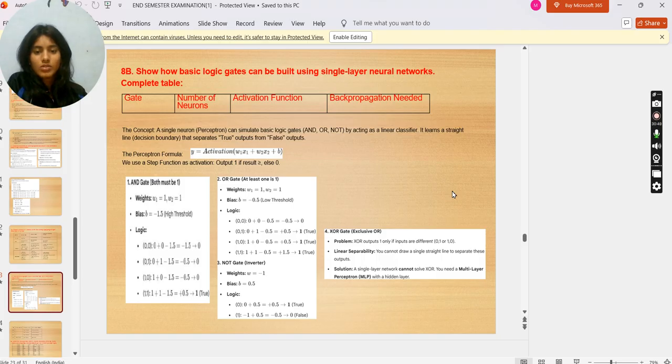XOR gate, the exclusive OR problem: the XOR gate outputs 1 only if inputs are different, 0 1 or 1 0. Linear separability: you cannot draw a single straight line to separate these outputs. Solution: a single-layer network cannot solve XOR. You need a multi-layer perceptron, MLP, with a hidden layer.